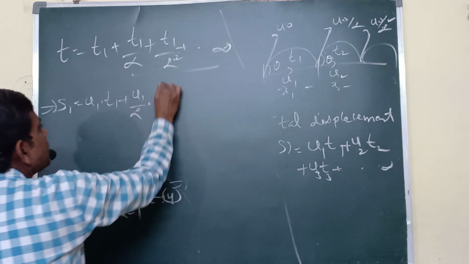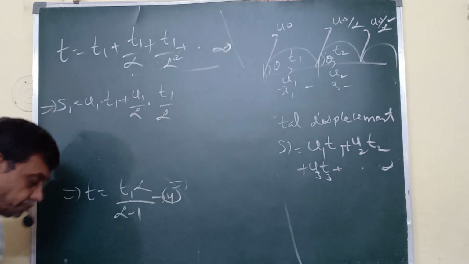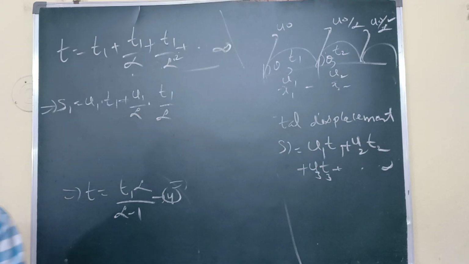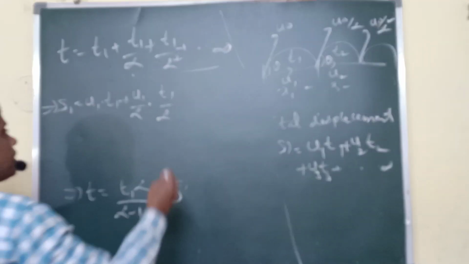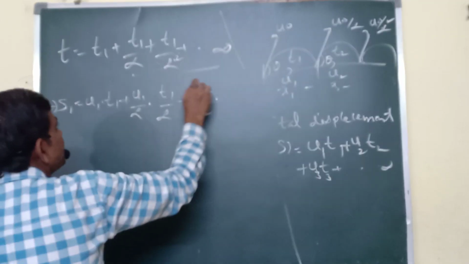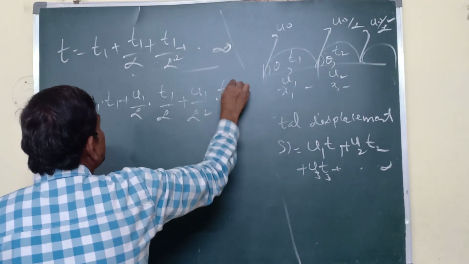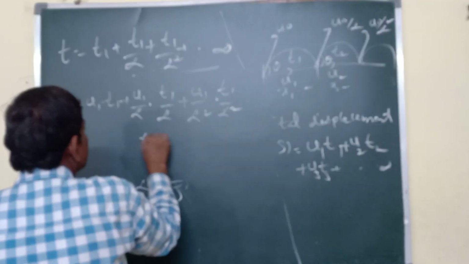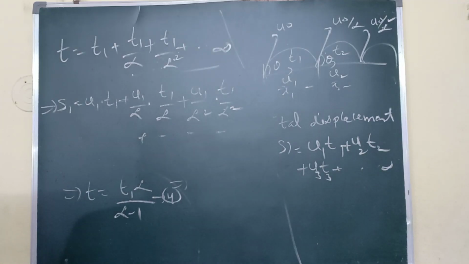Next, U1 by alpha square into T1 by alpha square. Like that it is going. That is the total displacement.